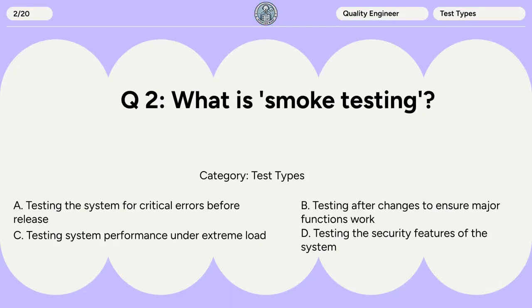Question 2. What is smoke testing? A. Testing the system for critical errors before release. B. Testing after changes to ensure major functions work. C. Testing system performance under extreme load. D. Testing the security features of the system.